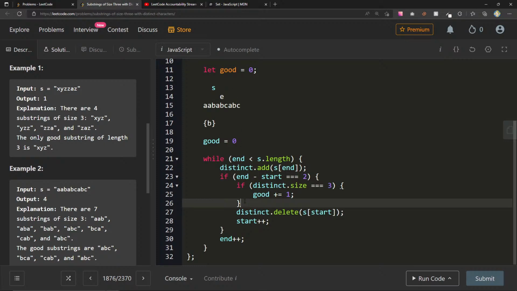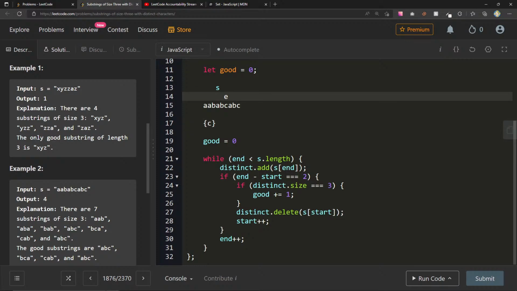These are 2 apart, but it's not distinct, right? So distinct.delete s of start, which is b. So we delete the b. We do start plus plus, e plus plus. Distinct.add s of n, which is c. Okay, these are 2 apart, but this is not size 3. So we delete what's at a, which there's nothing there. We do n plus plus again.